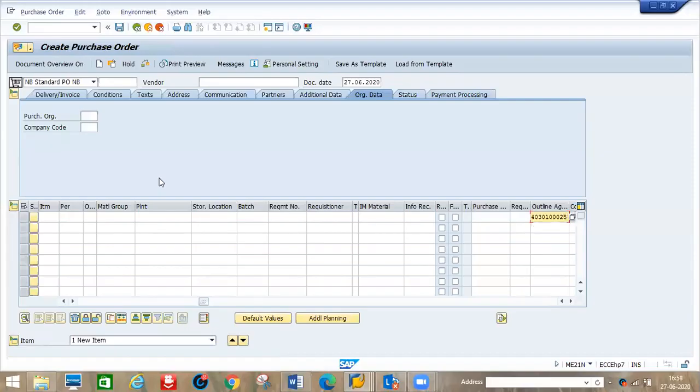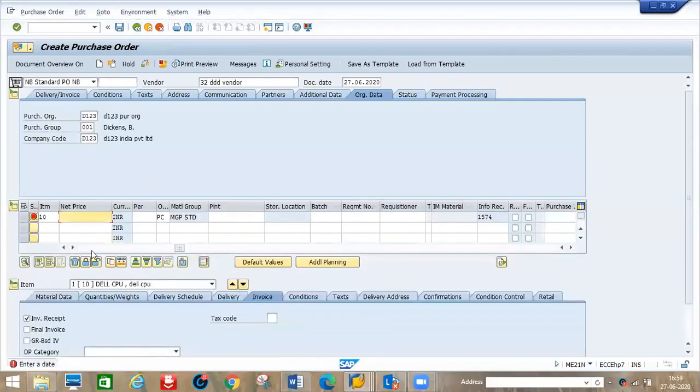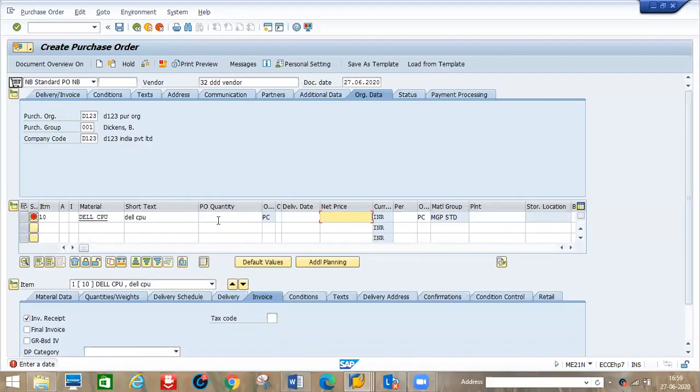I'm entering the agreement number here. Automatically the material and vendor everything will come. Only the quantity will be blank here, and the prices should also come automatically. Maybe for some other reason it is not coming here.